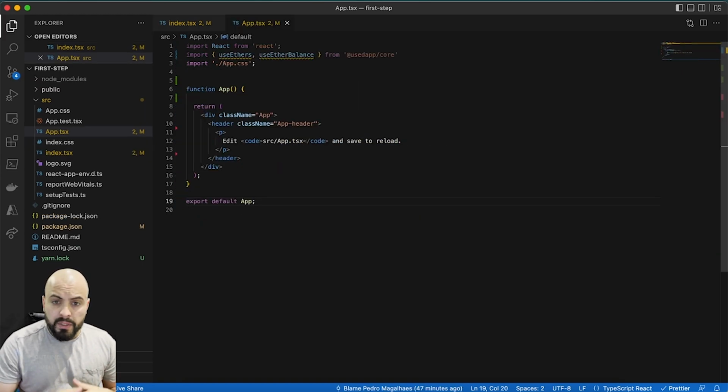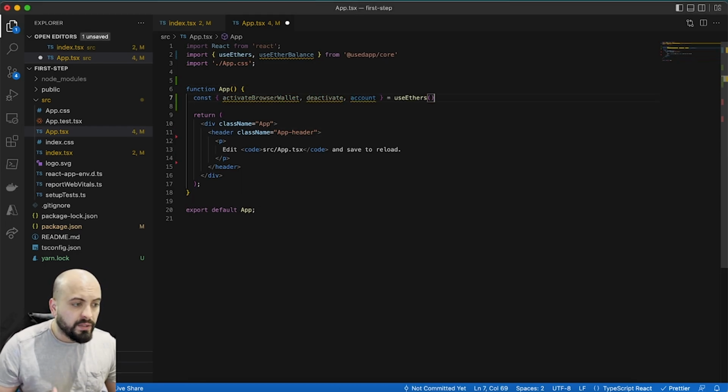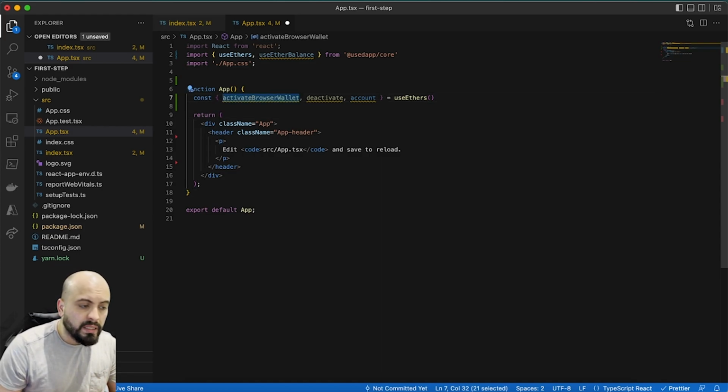Alright guys, so we just need to take one very important piece of information from the user, which is the wallet address. So how can we do it? It's pretty easy. So the first step, we just need to create one line here using React hooks. So let's use the constant to import activateBrowserWallet, deactivate, and account.